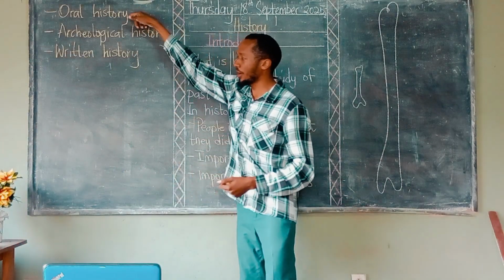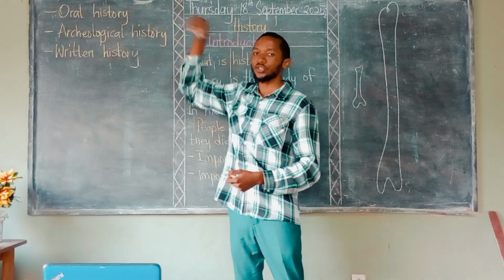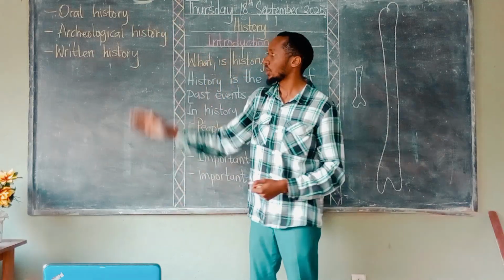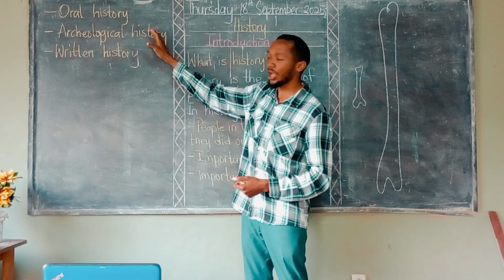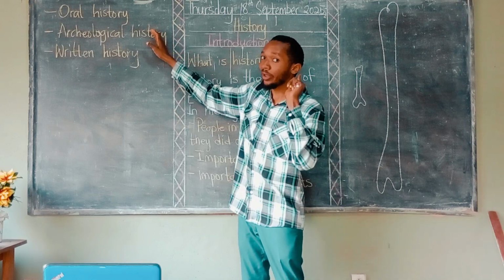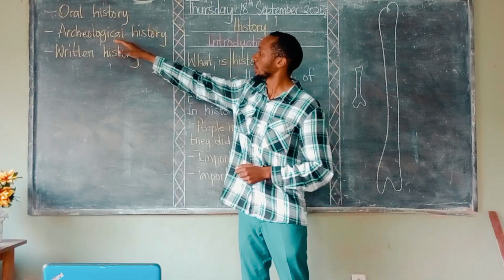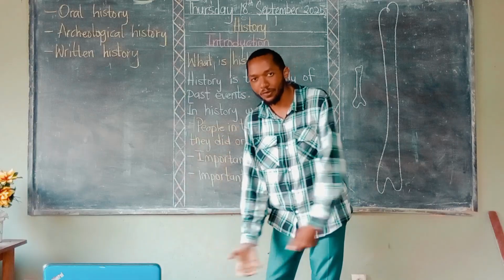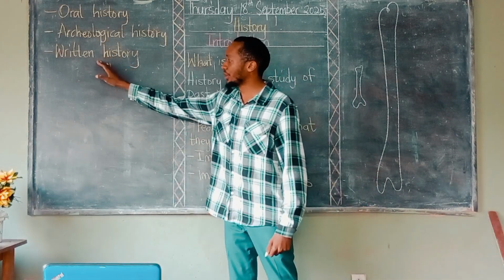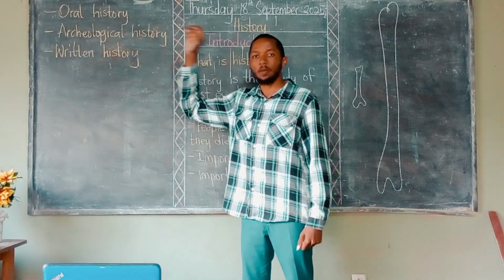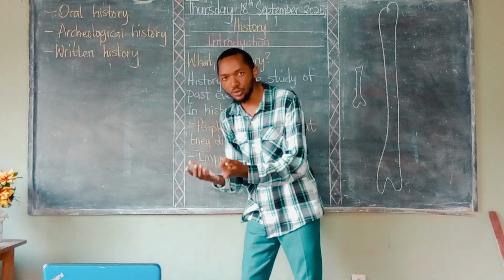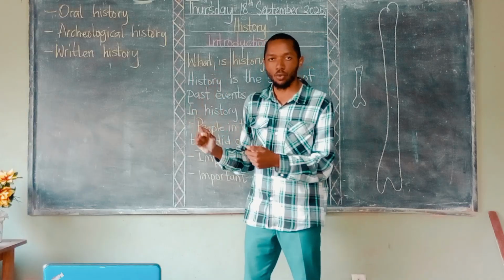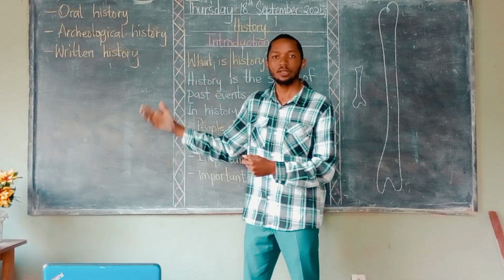Oral history, we learn about the past through spoken words. Archaeological history, or what? Dug up history. We get to learn about the past through materials that were dug up from the ground. And written history, we learn about the past from what? Reading books or writings that were made on the wall that tell us about the past.